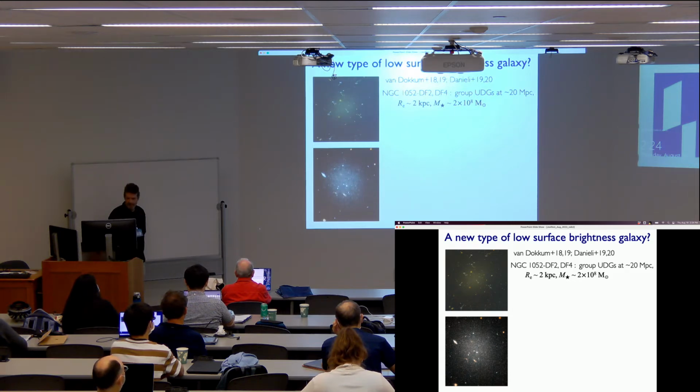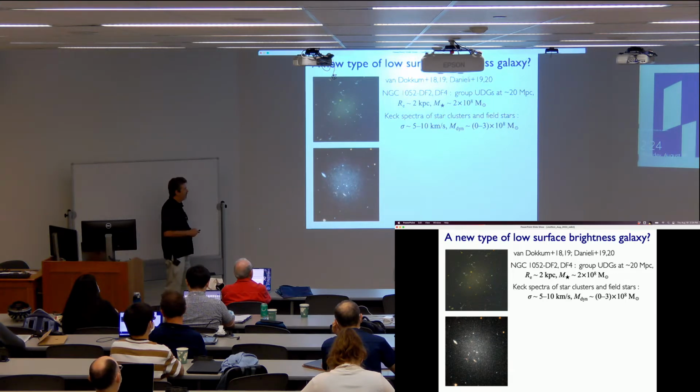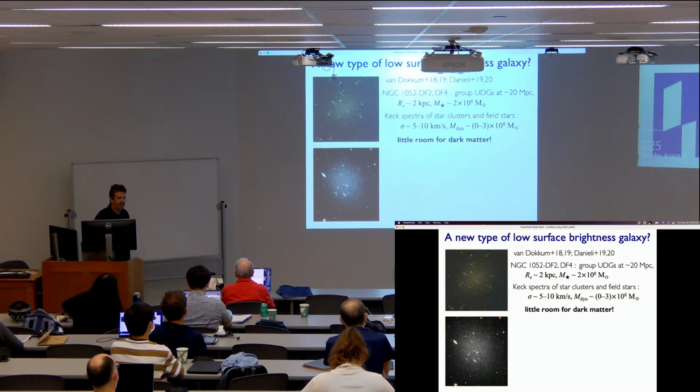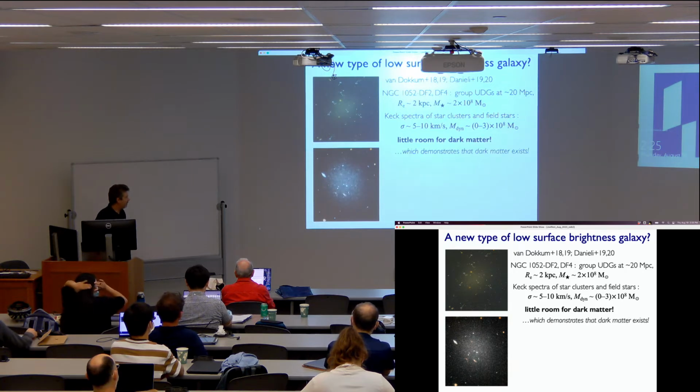But the big surprise was, we thought we'd map out this massive dark matter halo, and we found the opposite. The velocity dispersion was extremely low, less than 10 kilometers per second. So the enclosed dynamical mass within a few kiloparsecs was equal to, or consistent with, the stellar mass. So there's little room for dark matter. Now, of course, you can't prove the non-existence of dark matter here, but the best models have very little dark matter, which incidentally kind of argues against models like MOND, where dark matter doesn't exist and you should always have a dynamical anomaly.